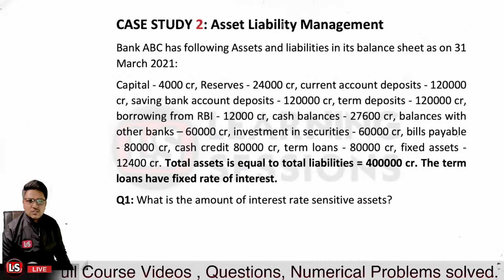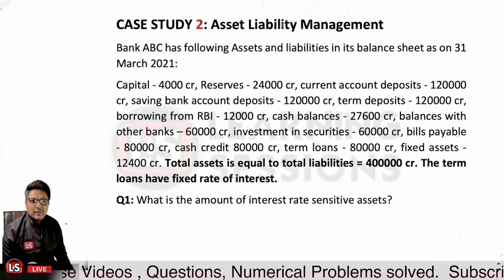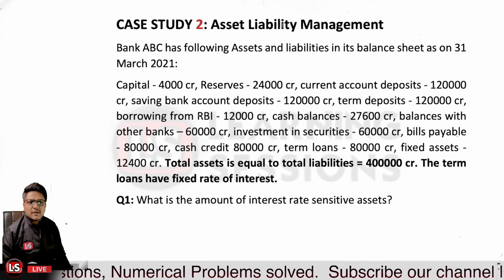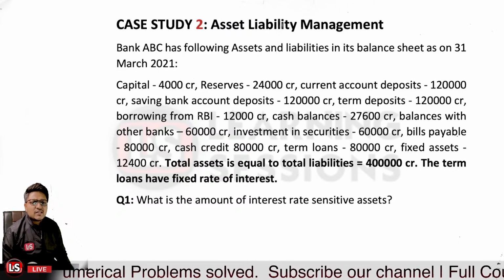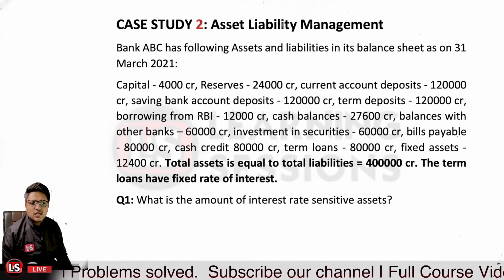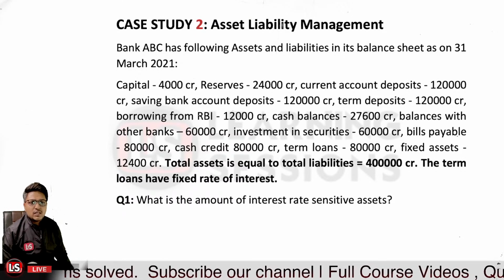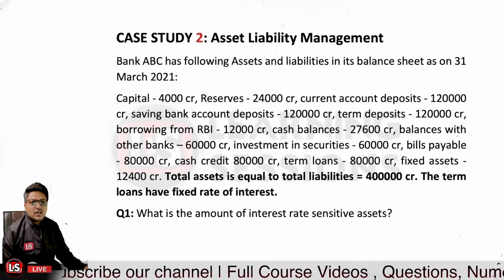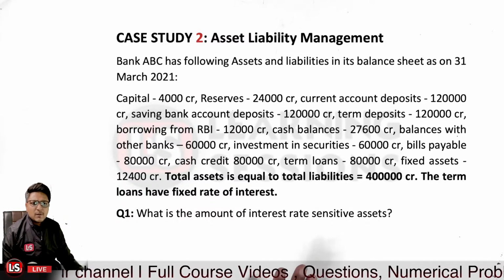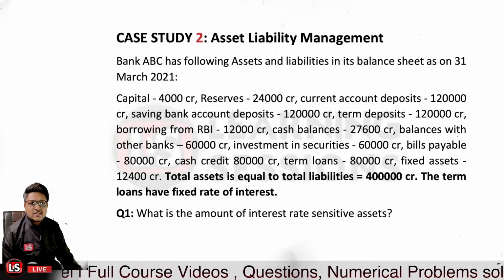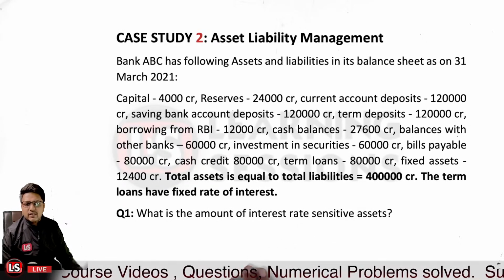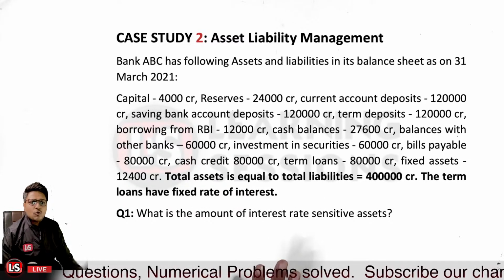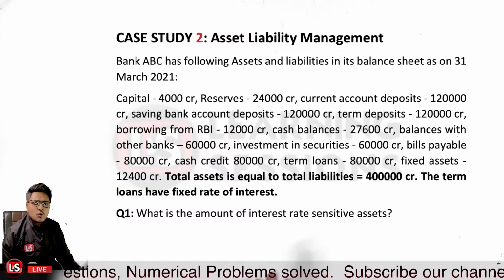Okay. So first case study, it is related to asset liability management. It says Bank ABC has the following assets and liabilities in its balance sheet as on 31st March 2021. The different assets and liabilities are given over here, like capital, reserves, current account deposits, savings bank account deposits, term deposits, borrowings, and all the other assets and liabilities. And further, it is given that total assets is equal to total liabilities and is equal to 4 lakh crore.